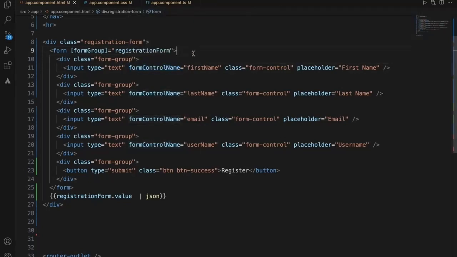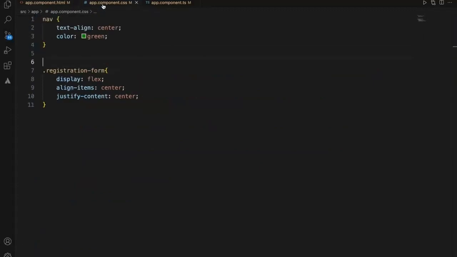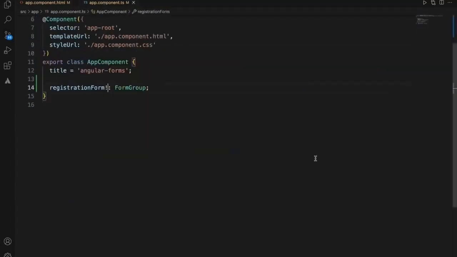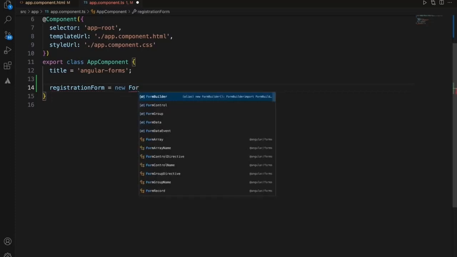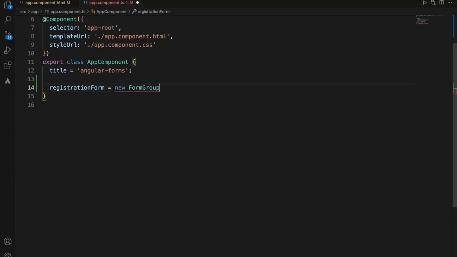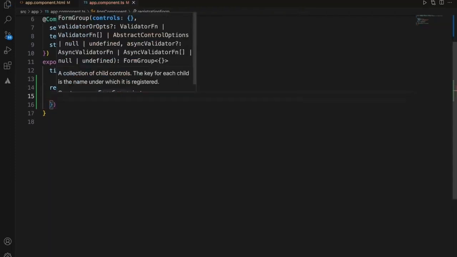Okay, now let's look at the changes on the TypeScript side. Now we have this registration form group. Instead of this, what we will do is registrationForm = new FormGroup, and we'll add the fields here.